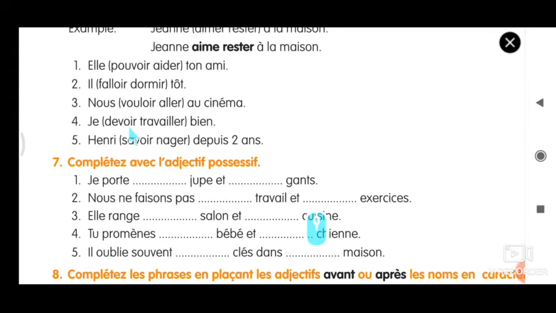Fourth one, je devoir travailler dur. So devoir conjugation is je dois. Even if you have doubt, you can refer to the tabular column which we just now learnt. Je dois travailler dur. D-O-I-S.